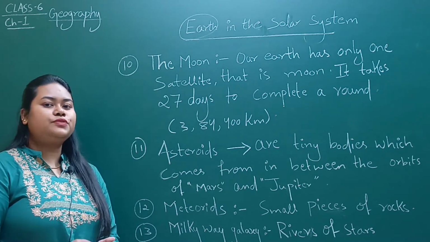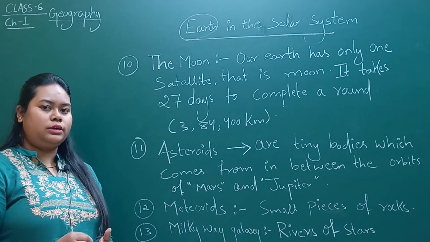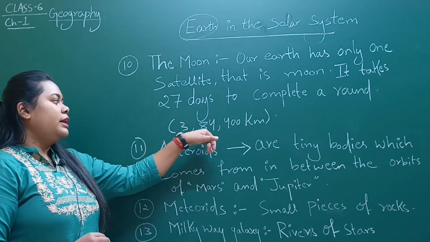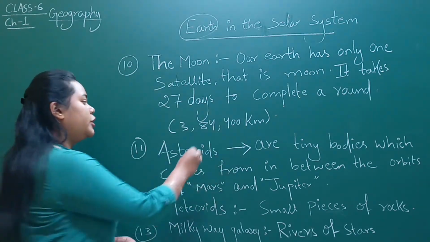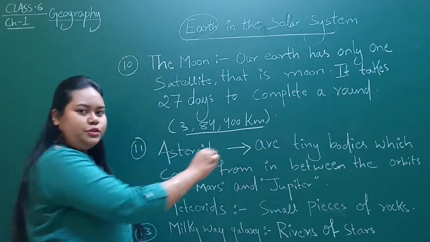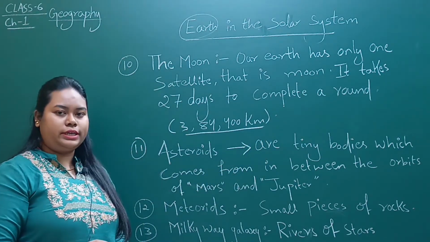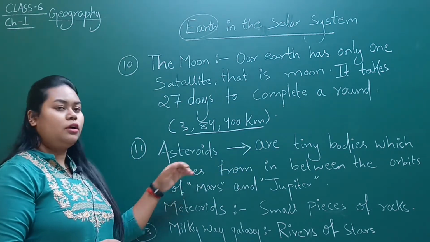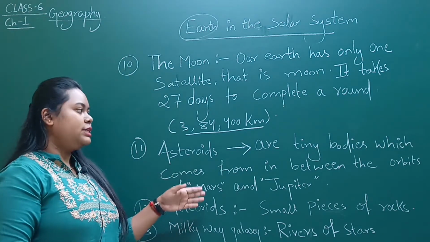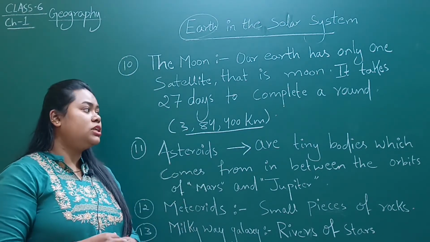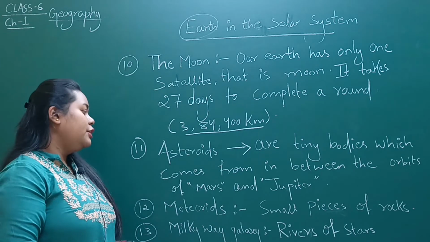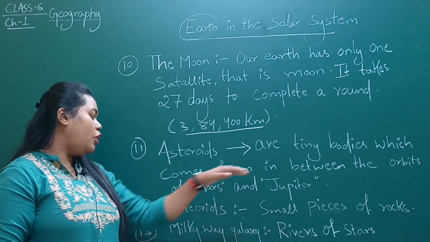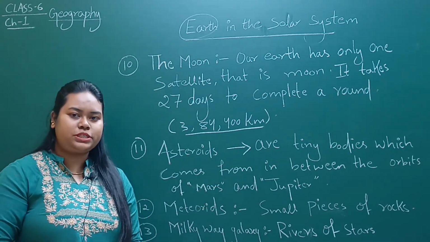Now, the distance from the Moon to Earth is 3,84,400 kilometers. Understood? Now we will proceed to our next topic, and that is asteroids. What are asteroids? Asteroids are tiny bodies, or we can say tiny particles, which come from in between the orbits of Mars and Jupiter.